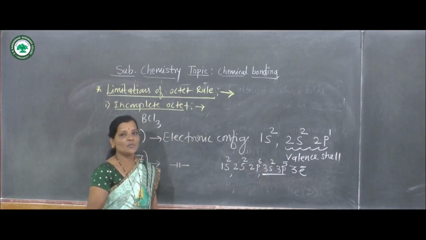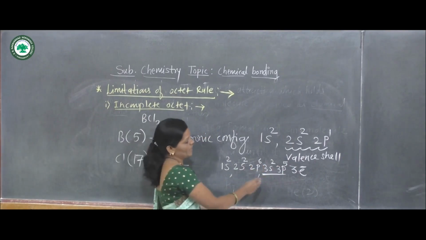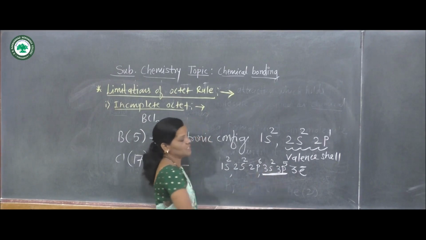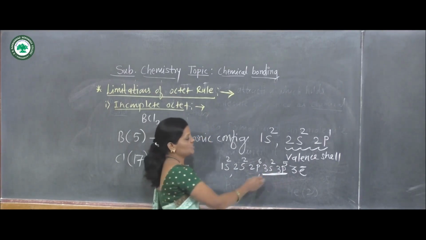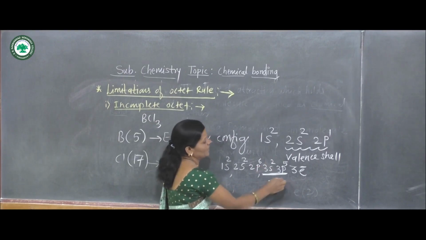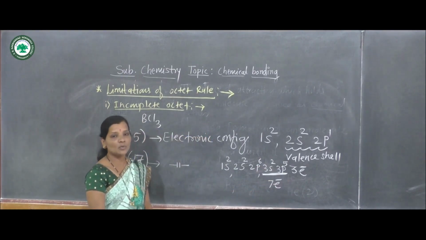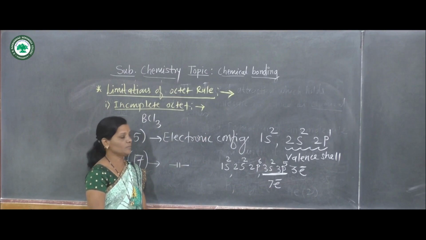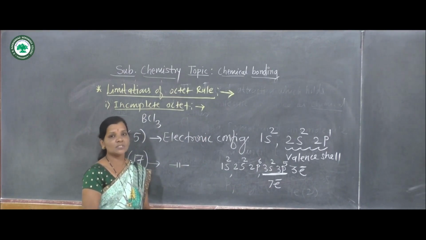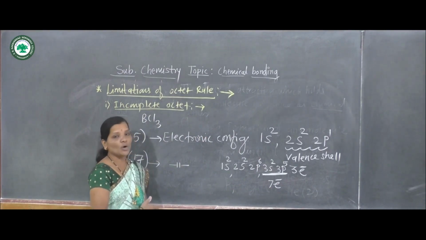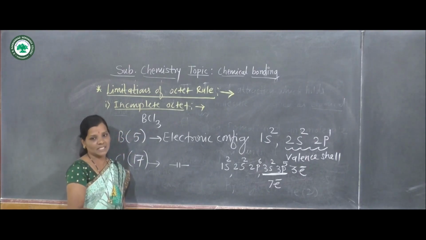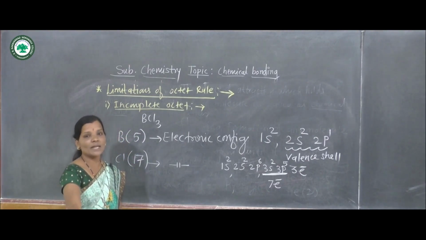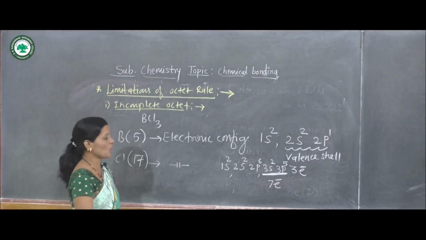That means the valence shell of chlorine is the third shell, 3s2, 3p5, and it carries 7 electrons. So to complete the octet for this chlorine atom, one electron is necessary, and so the chlorine atom forms a bond with the boron atom.